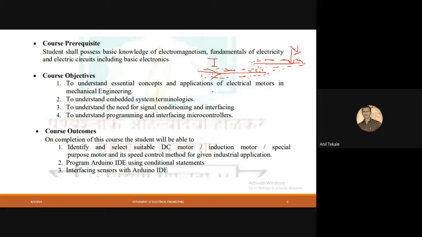Now, what are the fundamentals of electricity? I would like to explain. Suppose we have two water tanks, and one tank is placed at the top and the other one is placed at the bottom. So just to understand, there is one water tank and another one. This water tank has been filled up with water, and this one also.